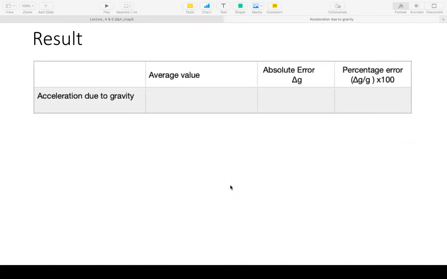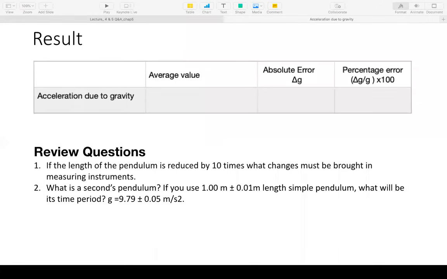Any doubt in the understanding of this whole experiment and how to do the propagation of error, how to do time period measurement, and so on? No doubts? Then please answer this question. If the length of the pendulum is reduced by 10 times, what changes must be brought in measuring instruments?